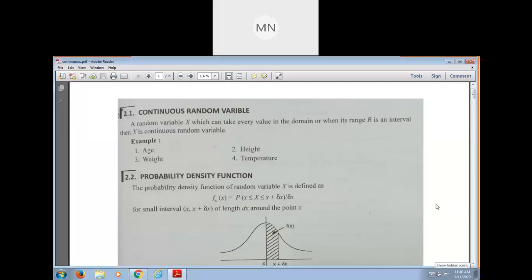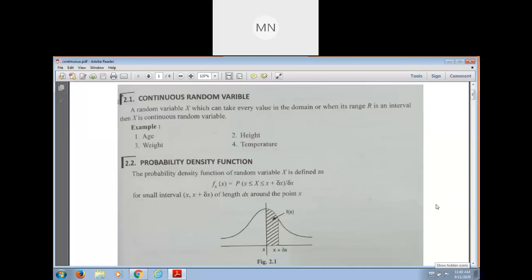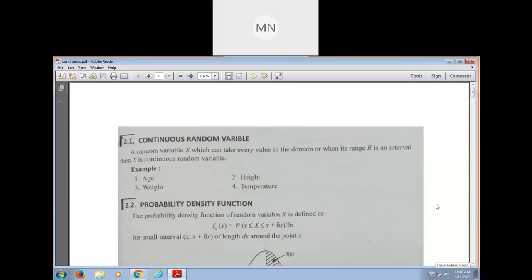Here see the definition. A continuous random variable x is one which can take every value in a domain, or whose range R is an interval. So we can say that a random variable x which takes every value from an interval is a continuous random variable. These are some examples: age, height, weight, temperature. These are some examples of continuous random variables.